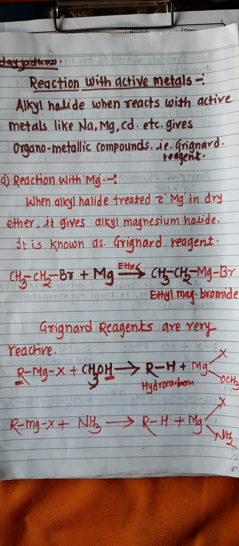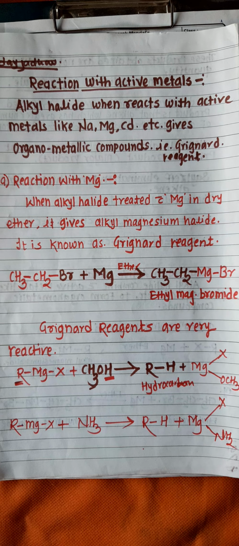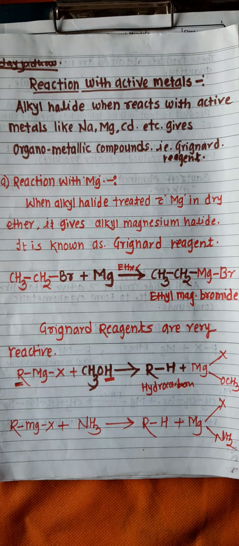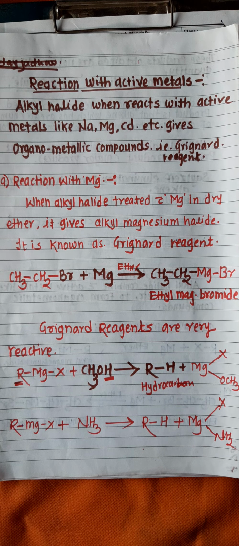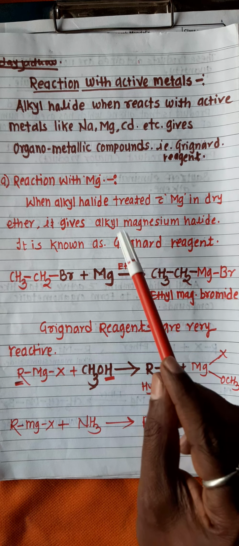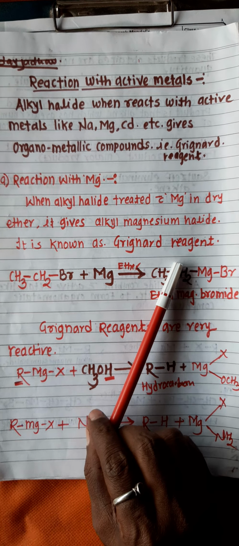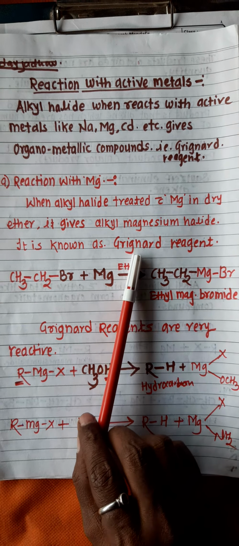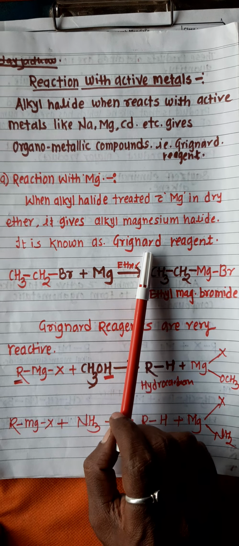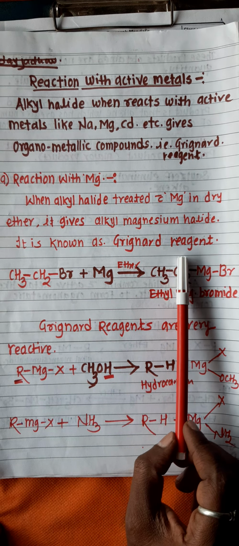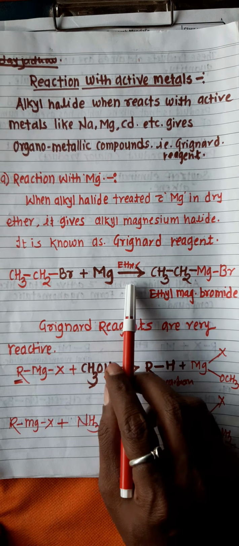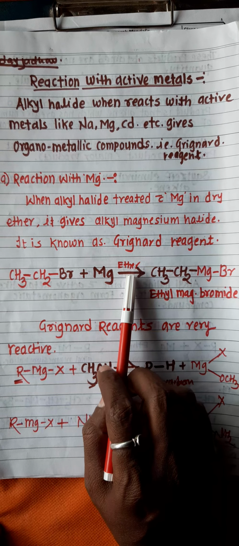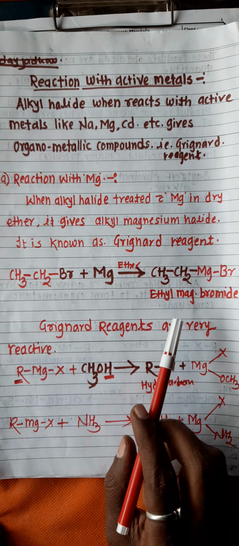First, the reaction of alkyl halide with magnesium metal. Here, when alkyl halide is treated with magnesium metal in ether as a solvent, it gives alkyl magnesium halide, that is Grignard's reagent. This Grignard's reagent is a very reactive reagent, and it is prepared in the presence of ether, in the form of dry ether, as a solvent.